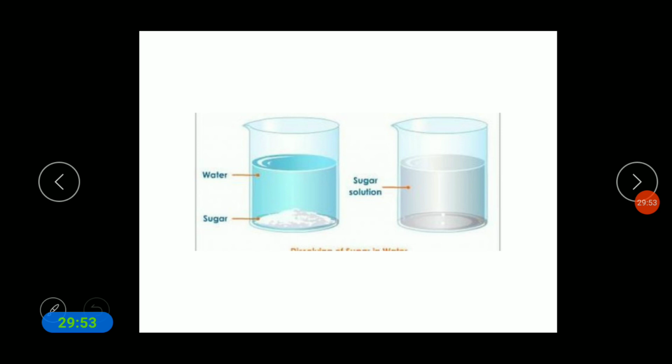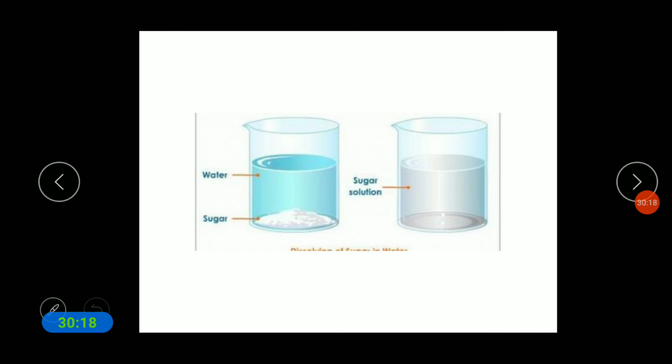When you add one teaspoonful of salt in the water, what will happen? It will dissolve. Again you add, what will happen? Again it will dissolve. Continuously you go on adding salt, what will happen after a certain period of time?